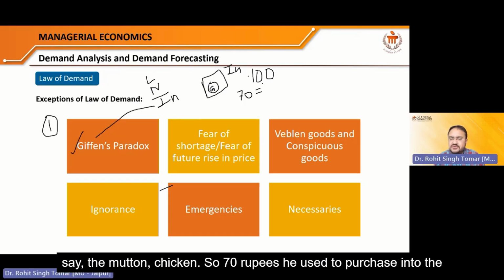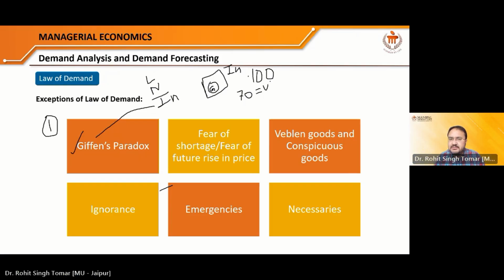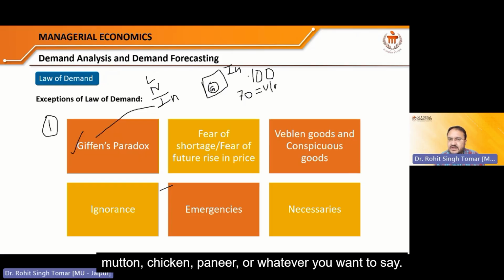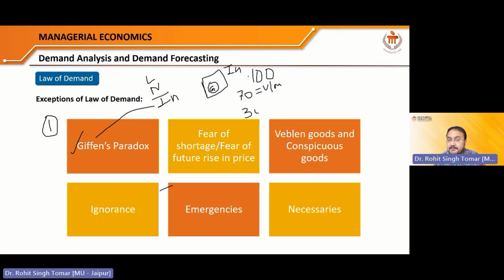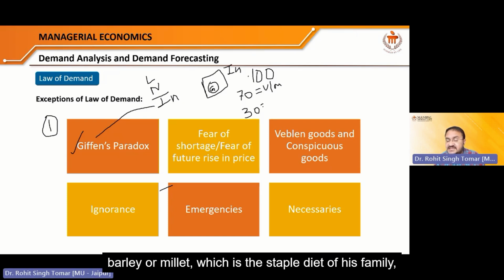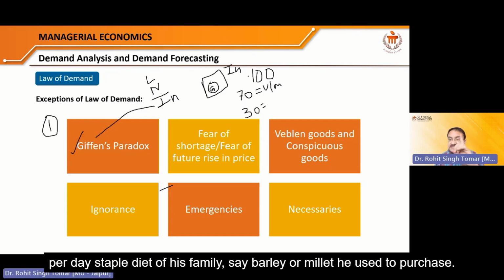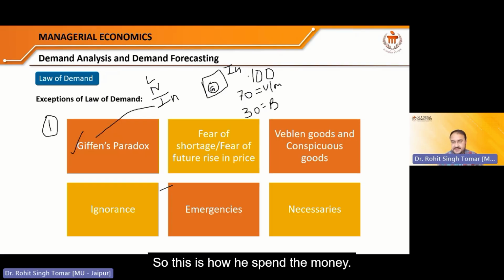So 70 rupees he used to purchase vegetables, mutton, chicken, paneer, or whatever you want to say. The rest of the 30 rupees, he used to purchase the barley or millet, which is the staple diet of his family per day. Say barley or millet he used to purchase. So this is how he spent the money.